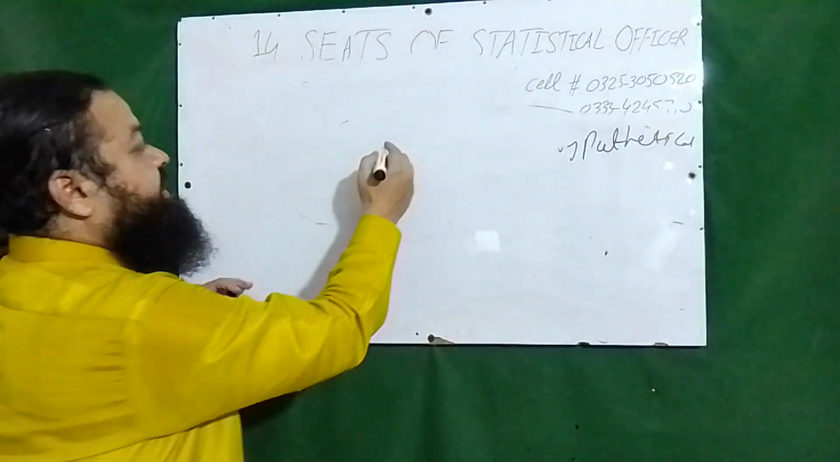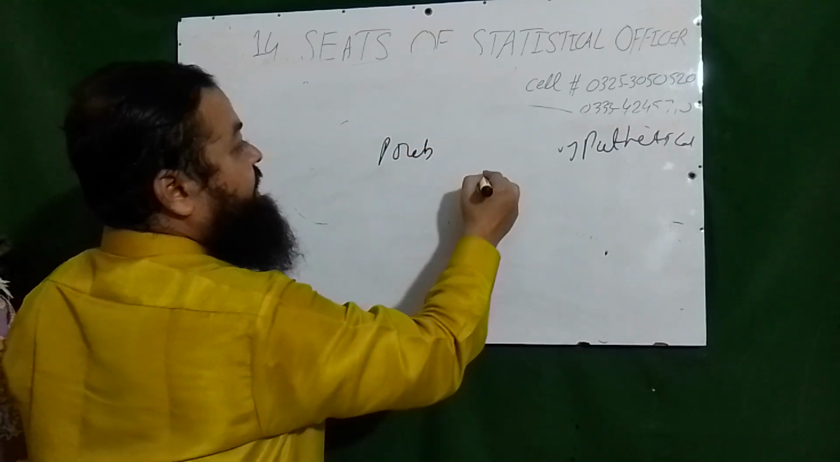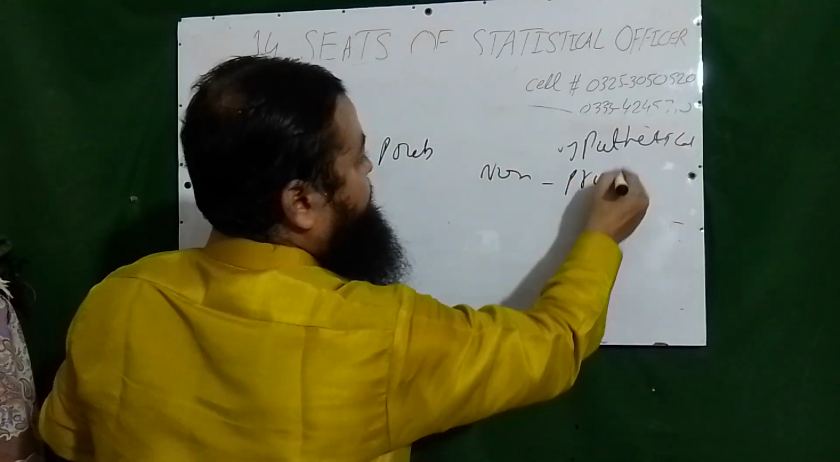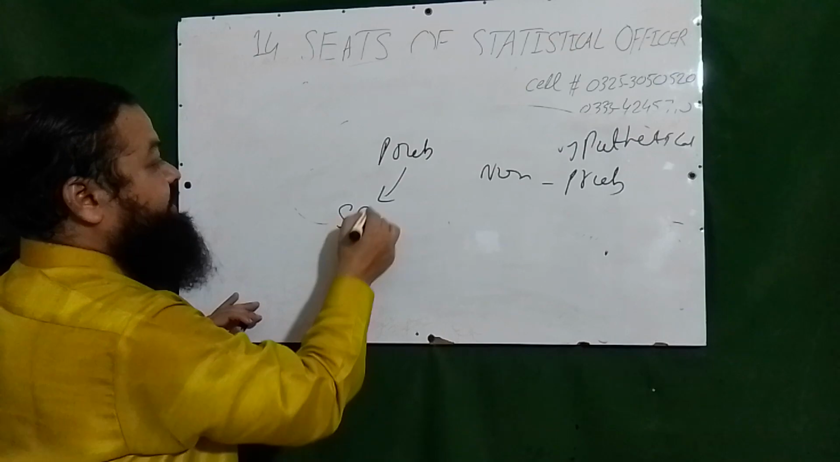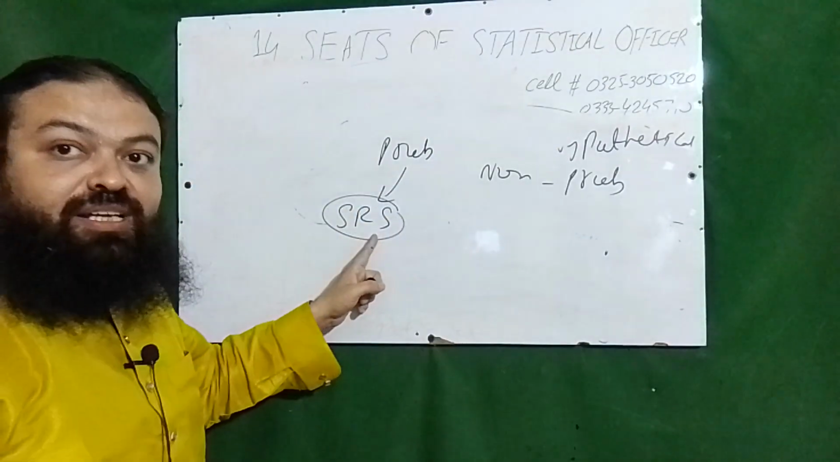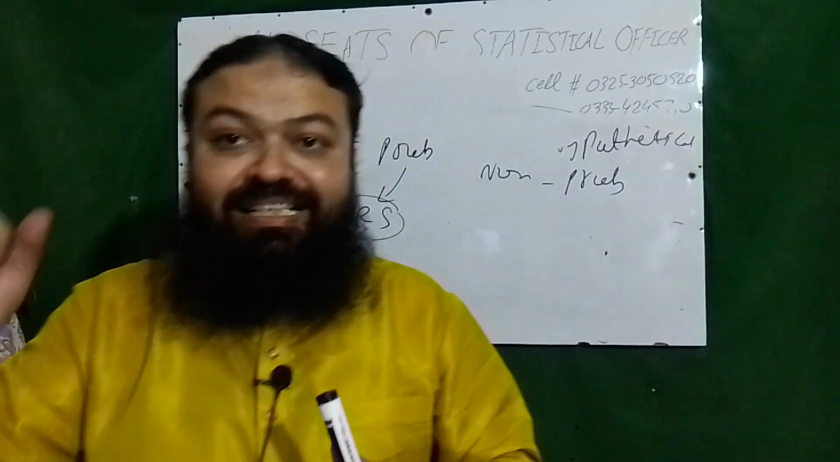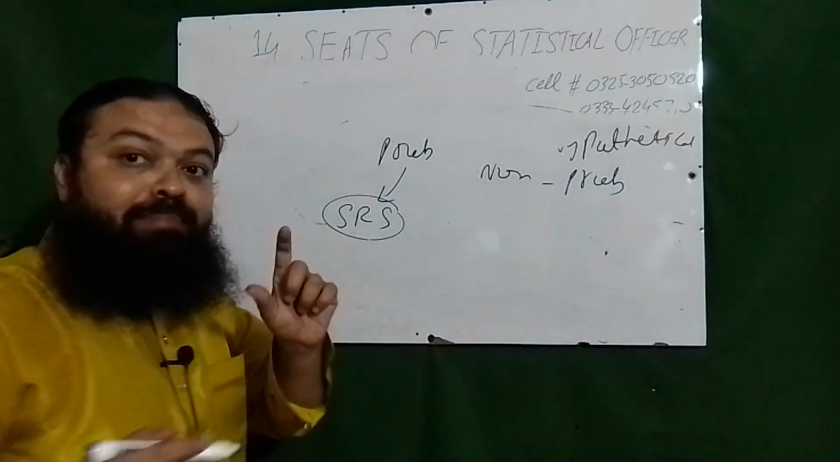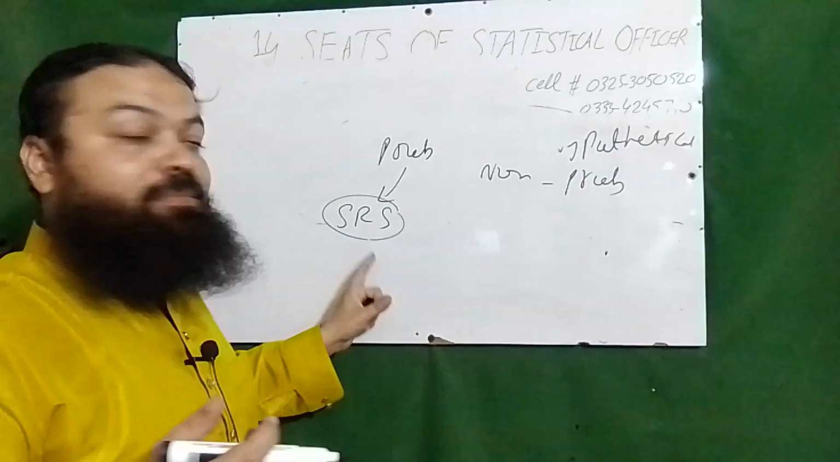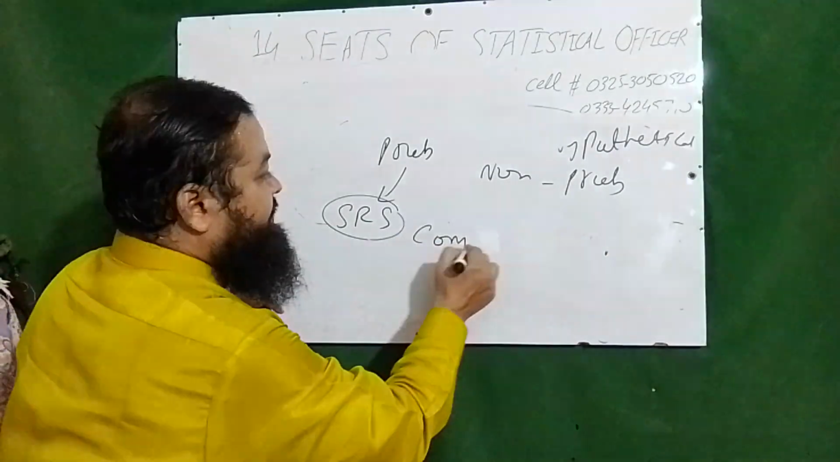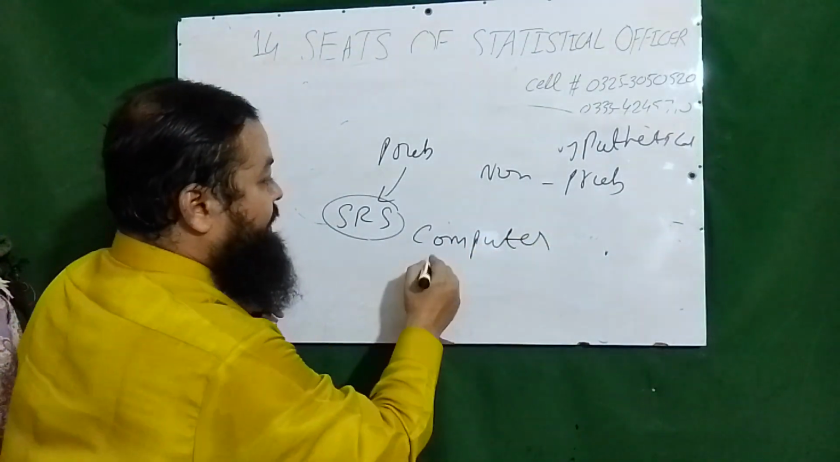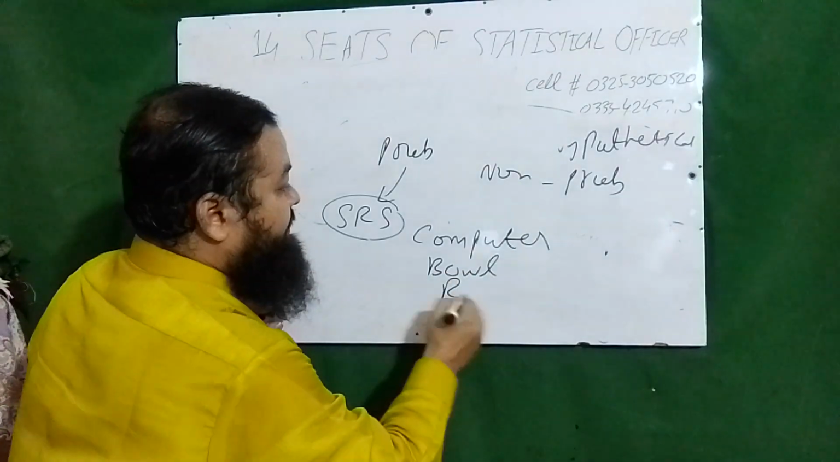In sampling, there are two techniques, probability sampling and non-probability sampling. In probability sampling, we have simple random sampling, and a very important question: in this sampling, every unit has an equal chance of being selected in the sample. There are some methods for drawing a sample in simple random sampling: the computer method, the Fisher-Yates method, and the random number table method.